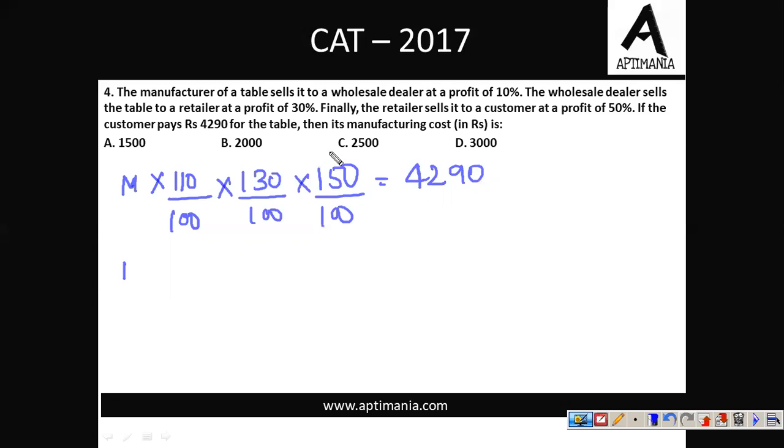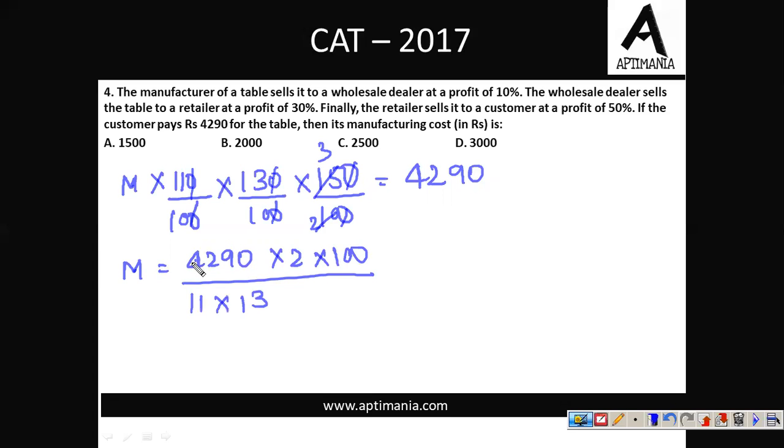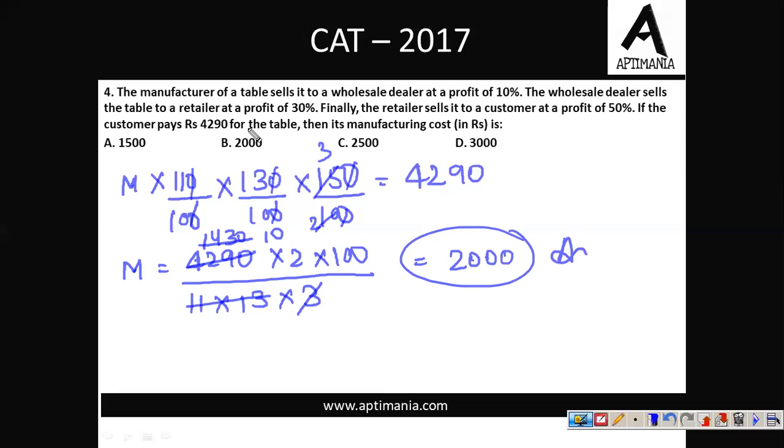So on solving, we'll have M equals, let me just cancel the zeros, this will be 3 and this will be 2, so 4290 into 2 into 100 upon 11 into 13 into 3. If I cancel it, it will be 1430, which is 11 into 13. So the actual manufacturing price turns out to be 2000. So for question number 4, the correct answer is option B, 2000.